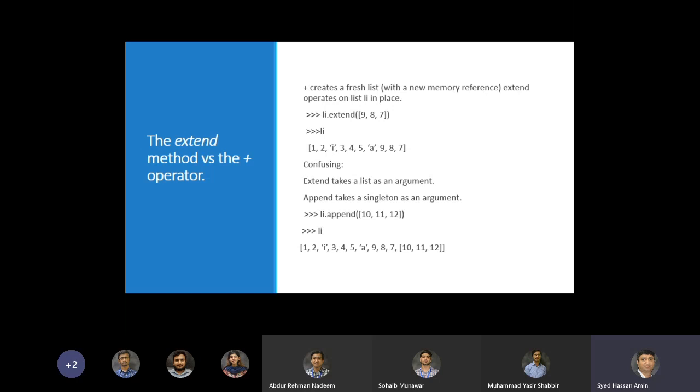You also have an extend method, which also does the extension. So we compare extend with the plus operator. Plus creates a fresh list, with a new memory reference. Extend operates on the list in place. So it depends on your intention. If your intention is that you want to extend the list li by adding new elements, 9, 8, 7, then you would say li.extend([9, 8, 7]), and the same list will be extended with new elements.